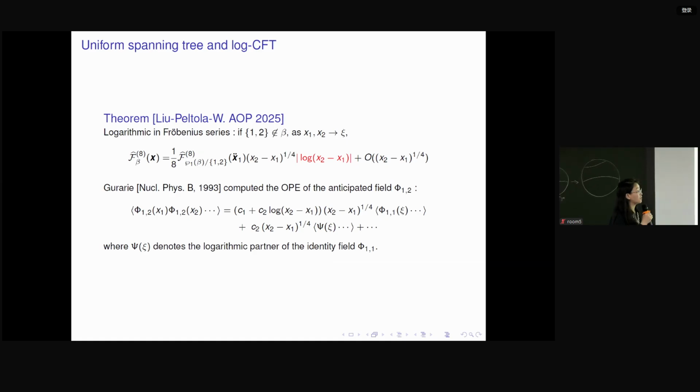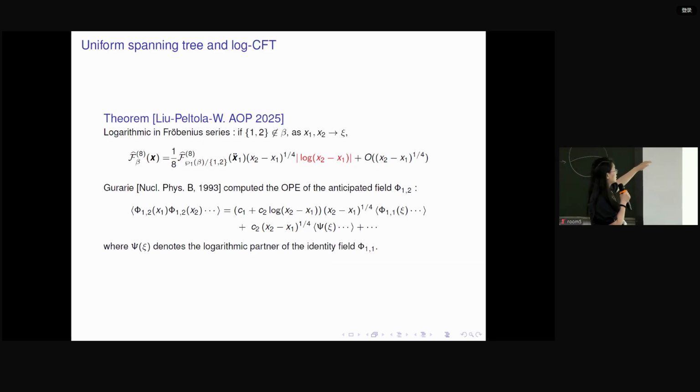But for the next order, we are going to see a logarithmic correction there. So this was not observed before. For kappa less than 8, we can also do the same OPE expansion for the Coulomb gas integral, but the leading order is always polynomial. But when kappa equals 8, we can already see that we have a logarithmic correction in this order.